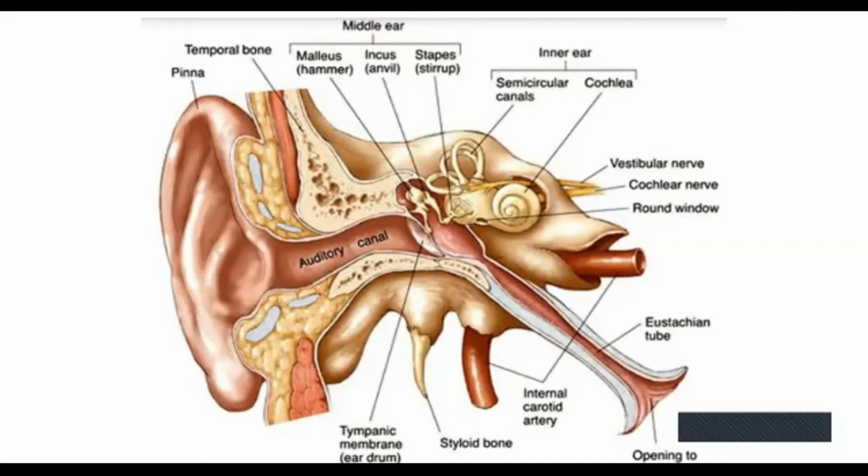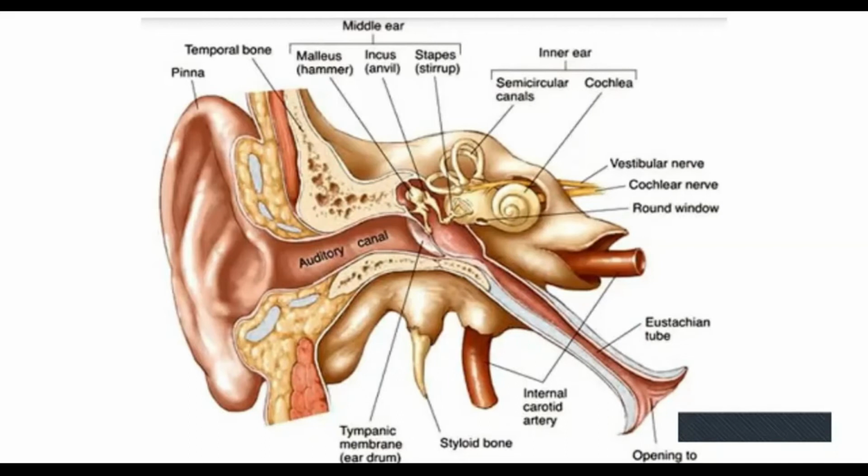How is body balancing happening? By the movement of our head, the fluid present inside our vestibule and semicircular canal, that is endolymph, also moves. The endolymph present inside the semicircular canal and the vestibule moves according to our head movement.